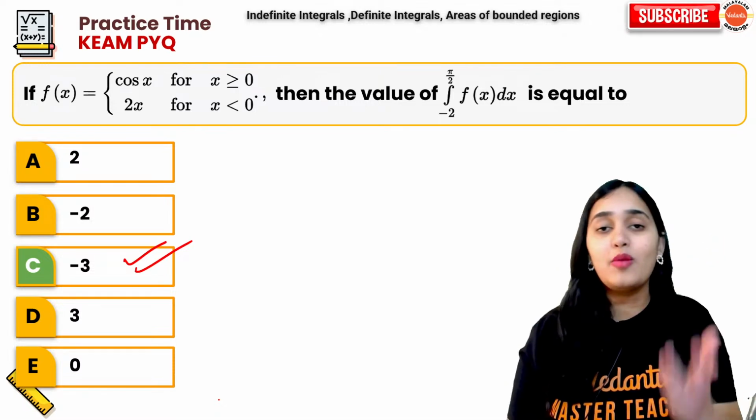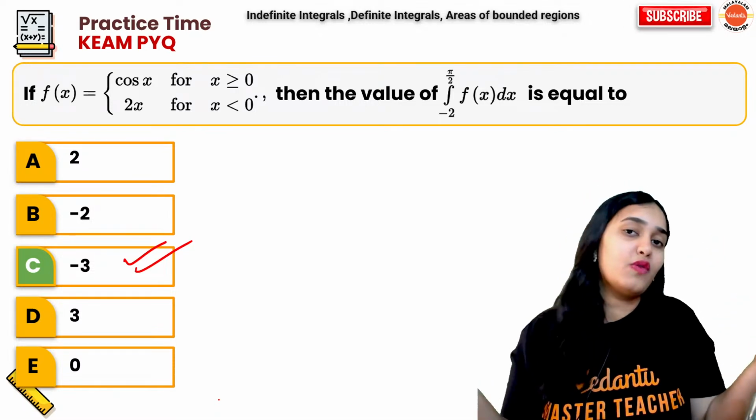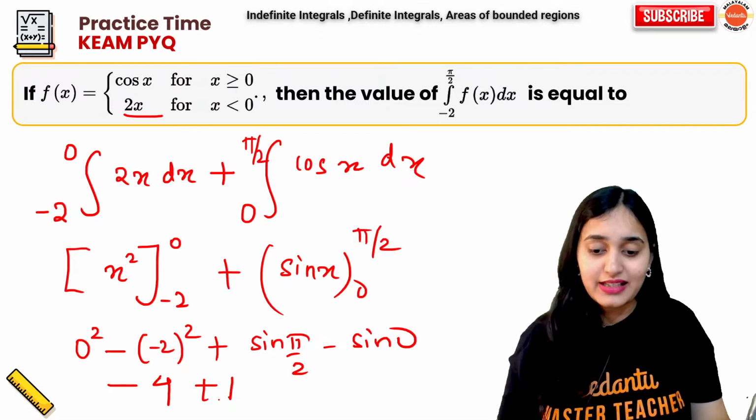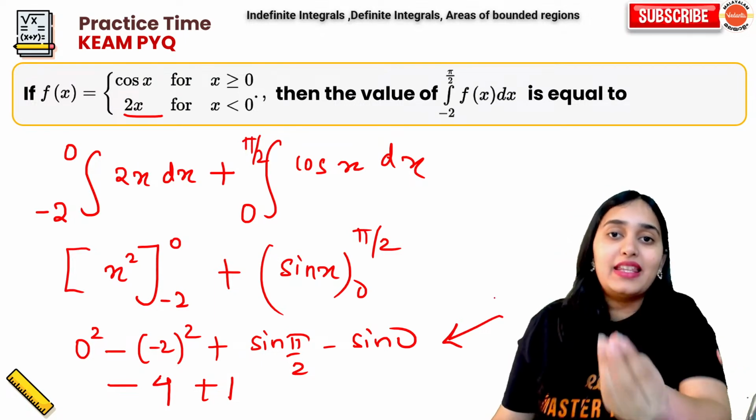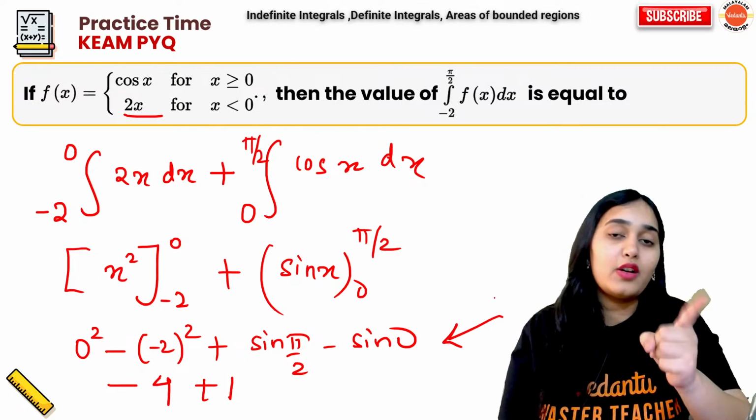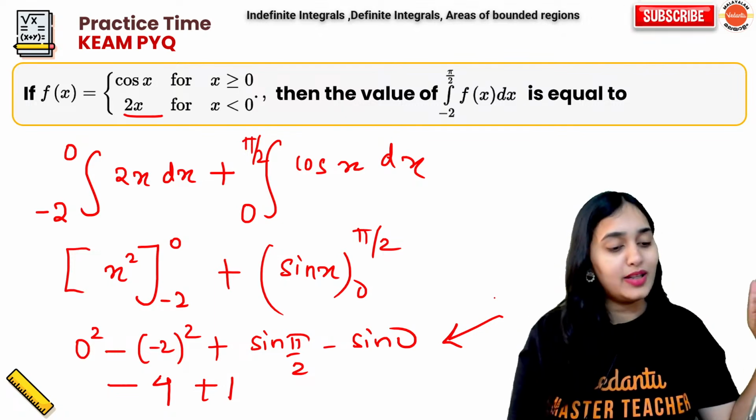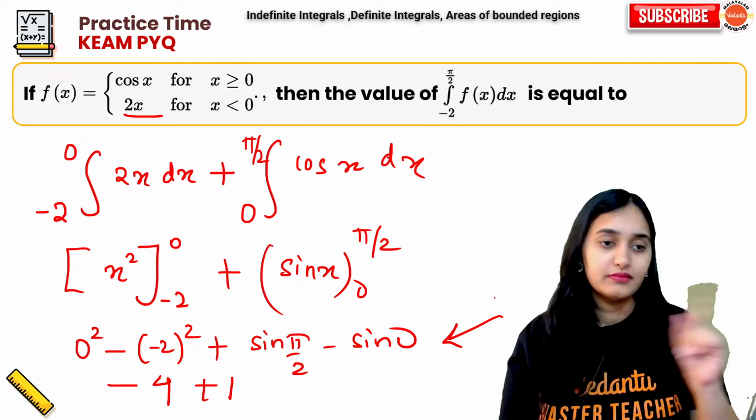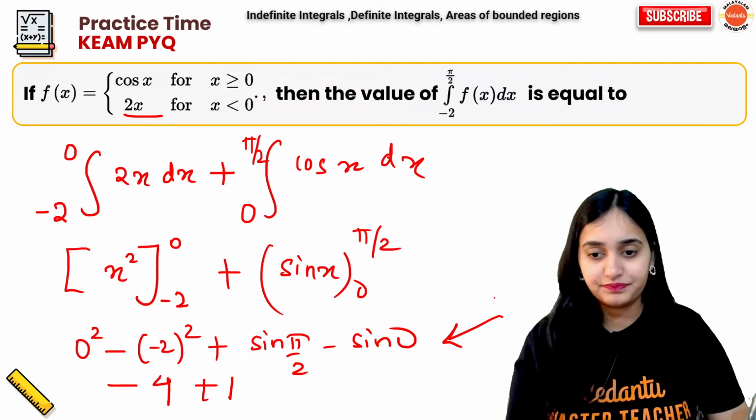You guys are taking so much time in not solving this. I don't know what you will do in the KEAM exam. This is like the simplest thing I asked. If you don't know trigonometric values, you are going to lose so many marks. Sorry, but you are going to lose so many marks.